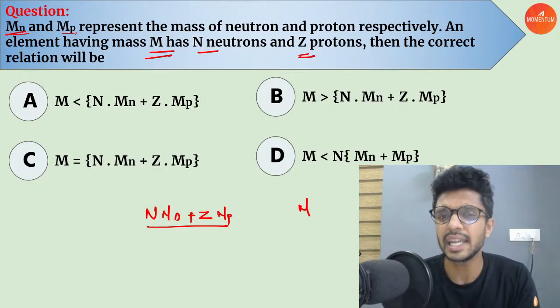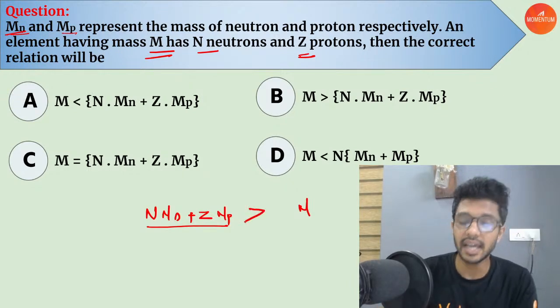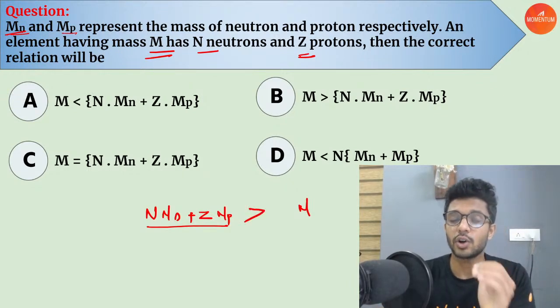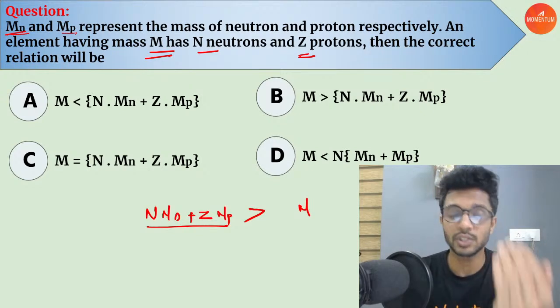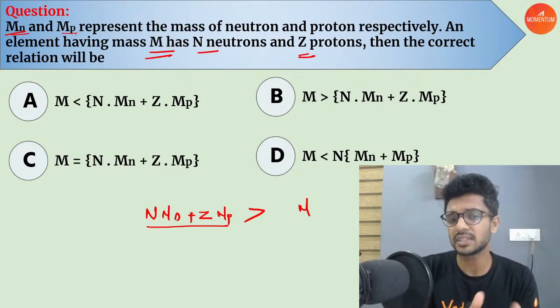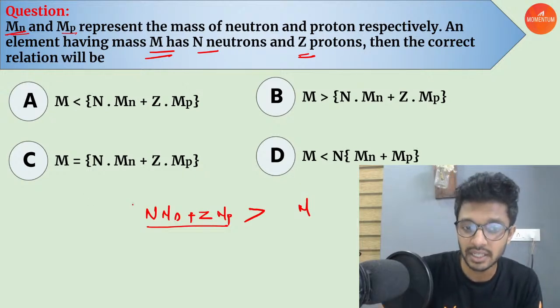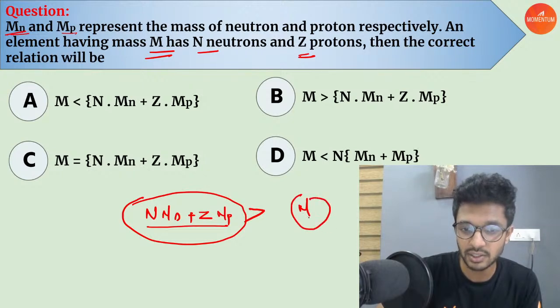But you know that the actual mass of the nucleus M is always lesser than the actual mass of the nucleons which it was supposed to be, isn't it? Some mass is missing, and that missing mass we call mass defect, or the difference between the actual mass and the calculated mass. This is the calculated mass of the nucleus, this is the actual mass, this will be lesser.